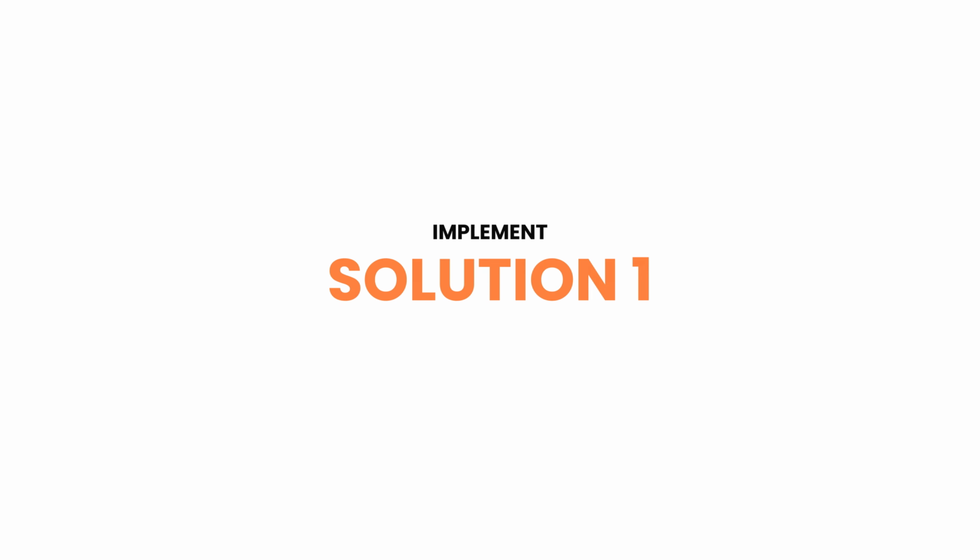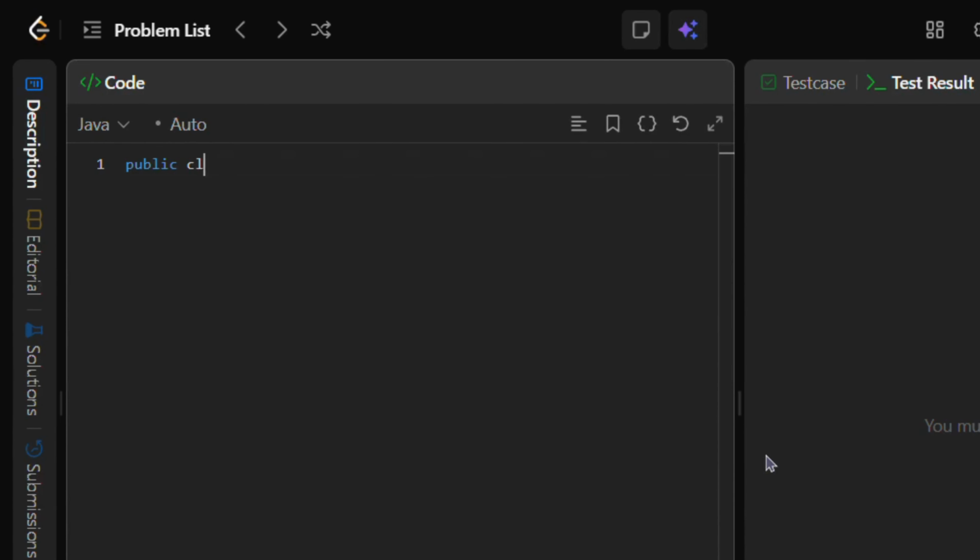Let's try to implement it using solution 1. We begin by defining a solution class that extends version control. That gives us access to the isBad API, which checks whether a given version is bad. Then we declare the first bad version method, which receives n. N is the total number of versions we may need to inspect.